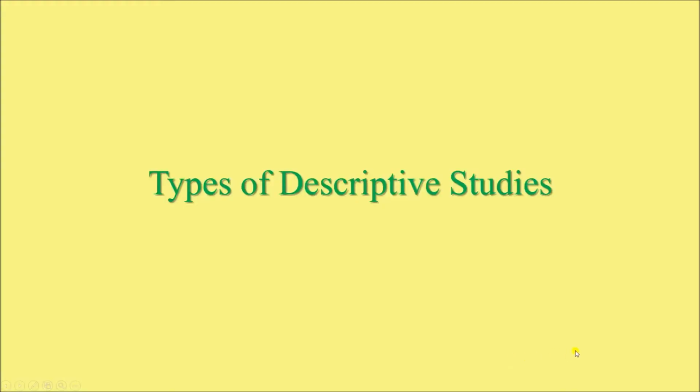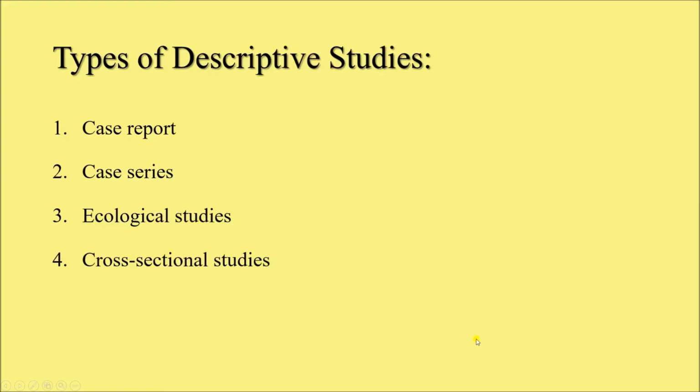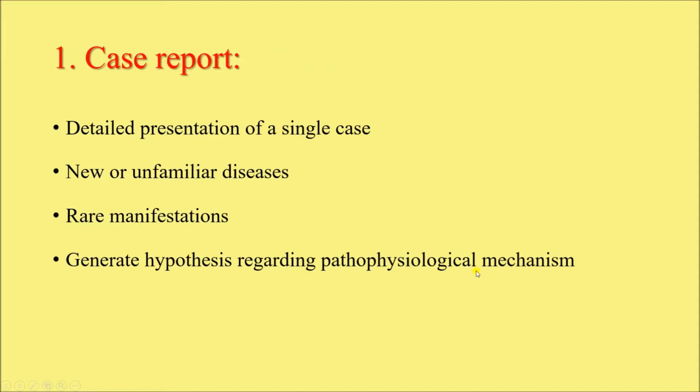In part 1 and part 2, we discussed the steps and uses of descriptive epidemiological studies and then the time, place and person distribution of descriptive studies. In part 3 today, we shall discuss some of the types of descriptive studies. For example, case report, case series, ecological studies and cross-sectional studies. The first one, the case report, where we present a single case in detail.